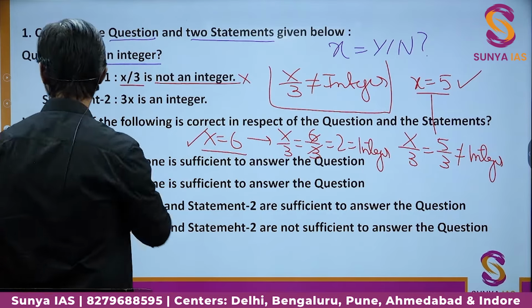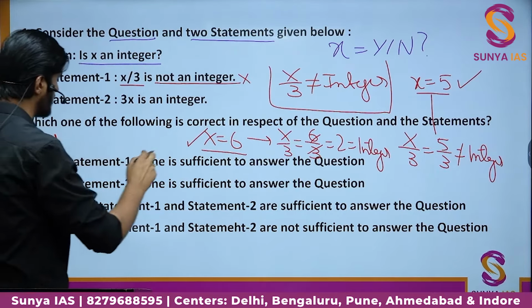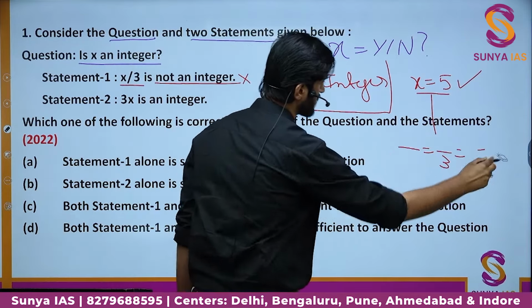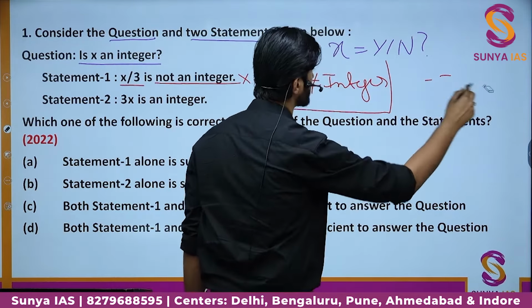Okay. Now we look at the second statement. The second statement says if 3x is an integer, then x is also an integer. So let us take the second case now.